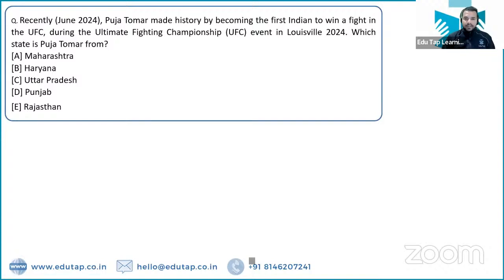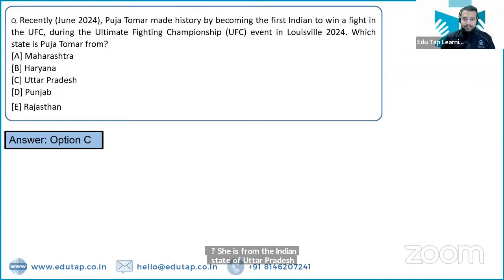Next question. So Pooja Tomar has made history by becoming the first Indian to win a fight in the UFC. So which state is Pooja Tomar from? तो Pooja Tomar हमारी कौन सी स्टेट से बिलोंग करती हैं? She is from the Indian state of Uttar Pradesh. UP is the right answer.